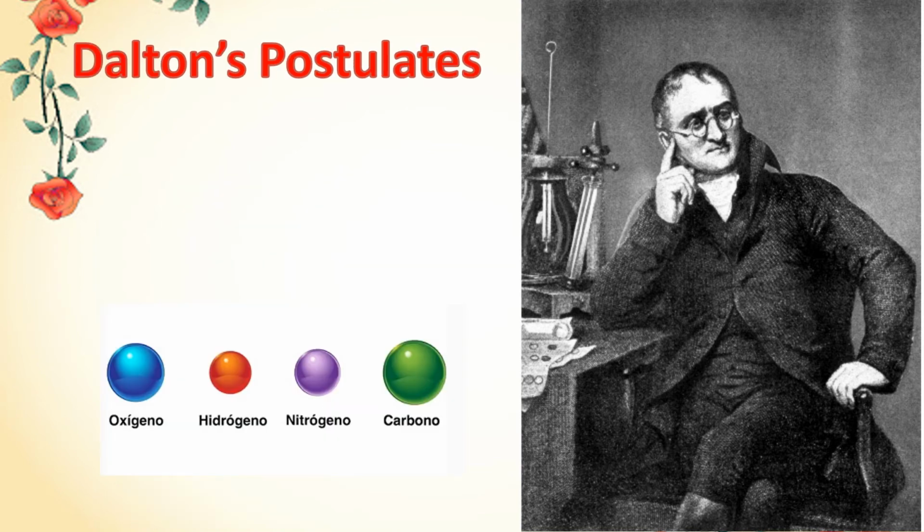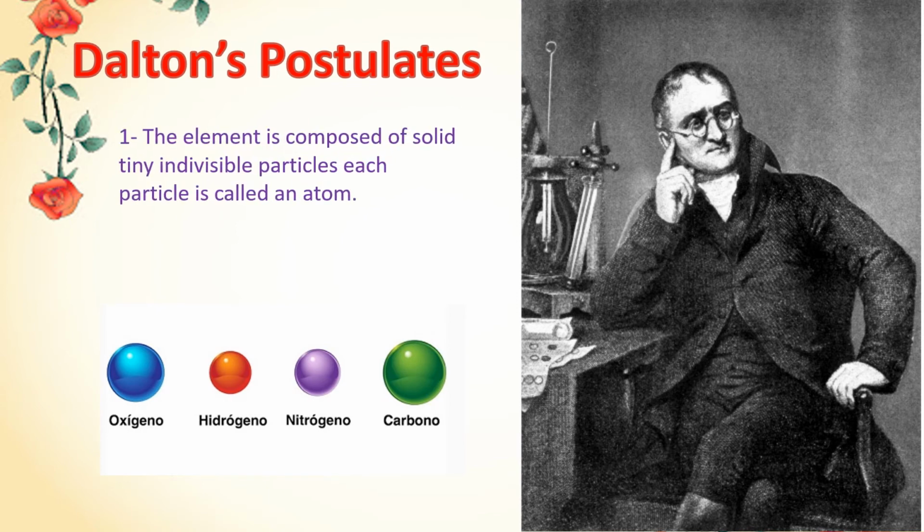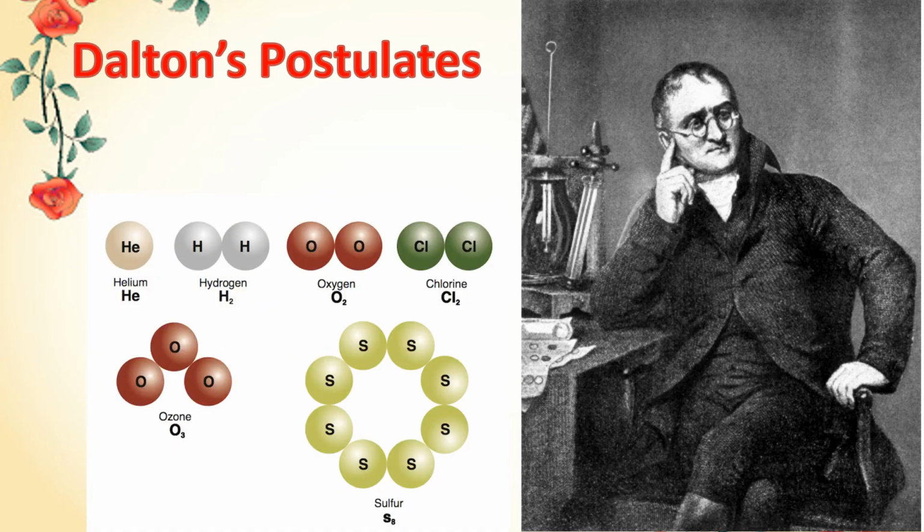And now to Dalton's postulates. The first part of Dalton's theory is that each element is composed of solid, tiny particles that cannot be divided anymore. Each particle is called an atom. Dalton's second part is that atoms of one element are identical in mass and properties.